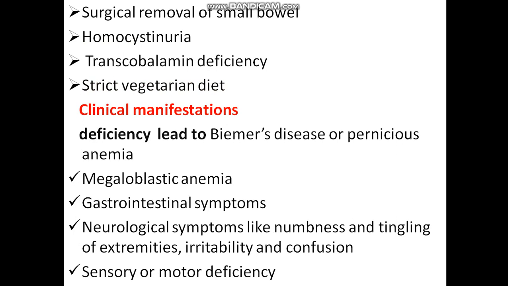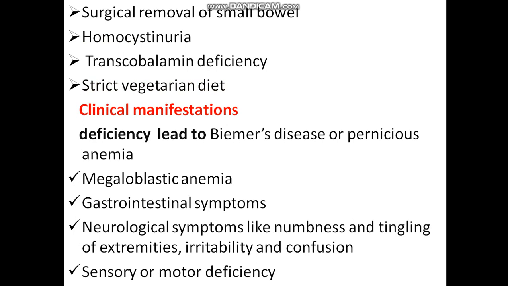Then homocystinuria. What is homocystinuria? Homocystinuria is a disorder of methionine metabolism. Then transcobalamin deficiency. Transcobalamin is a glycoprotein produced in the salivary gland of the mouth.